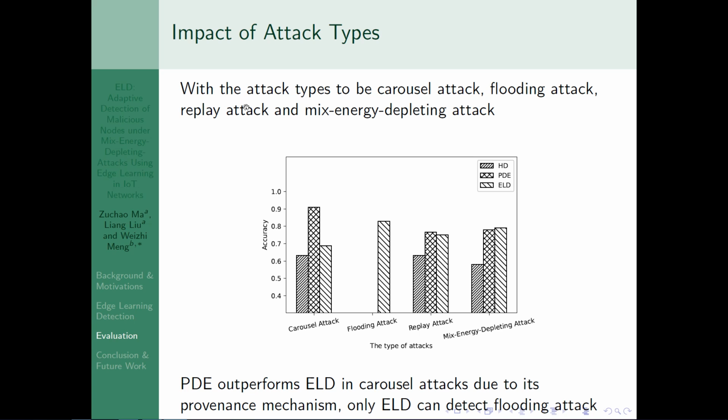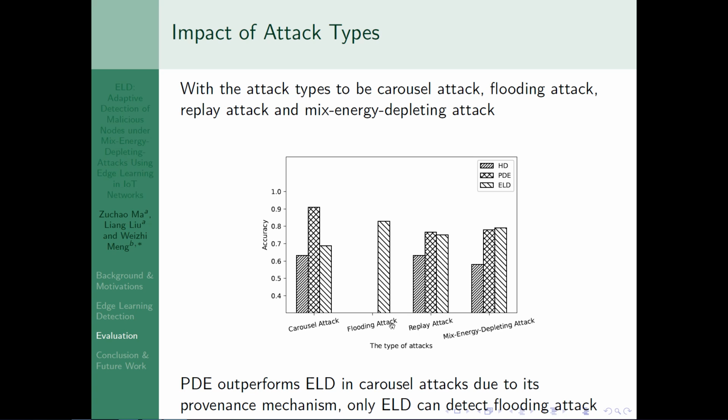With the attack types being carousel attack, flooding attack, replay attack, and Mix-Energy-Depleting-Attack, we can find PDE outperforms ELD, especially in the carousel attack, because it has a unique mechanism to record the history of the path that packets passed on, so that it has a very outstanding performance.